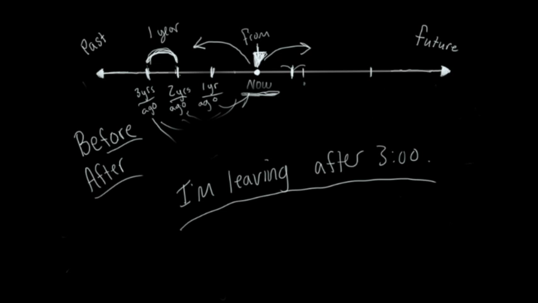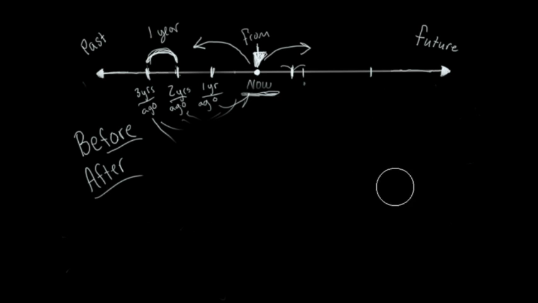So, the thing to remember about the ones we talked about so far is that if you're talking about from now, you can only use certain prepositions or adverbs. And it's the same if you're going into the past.